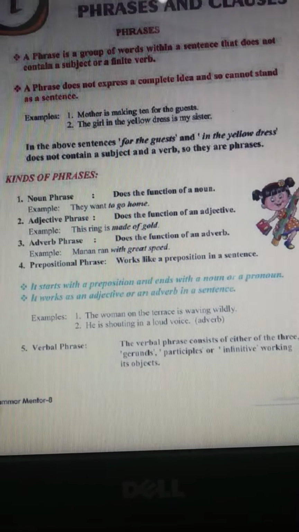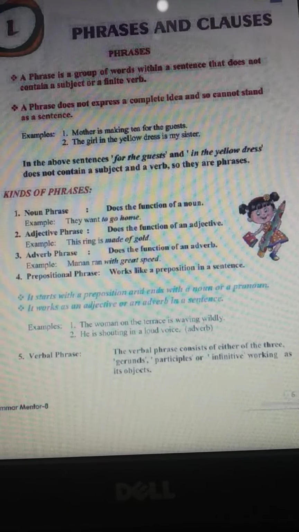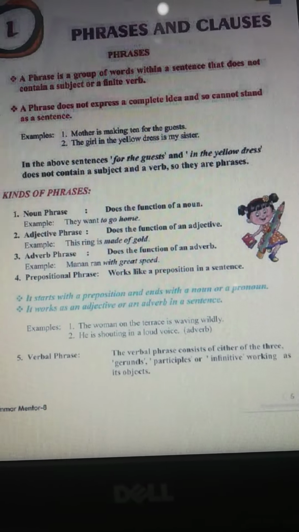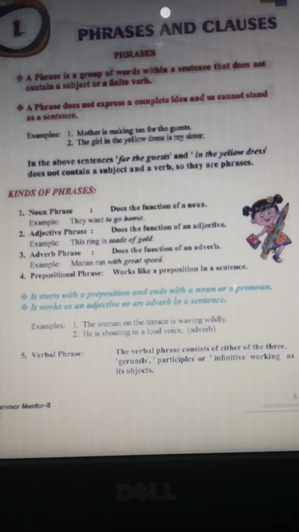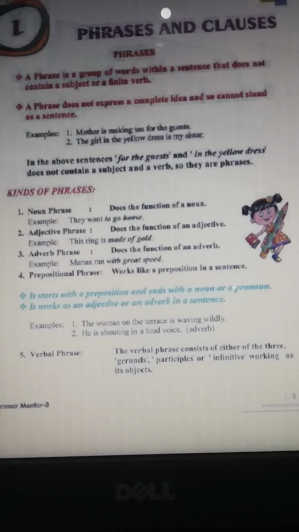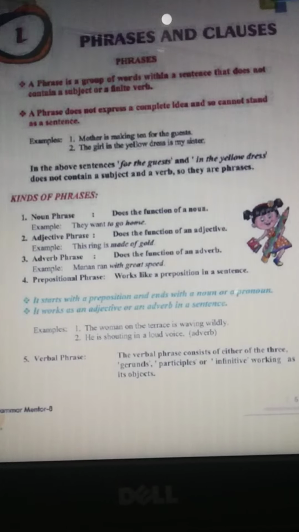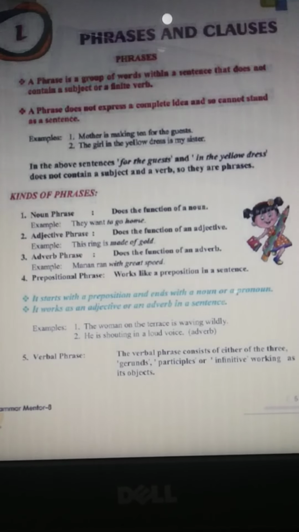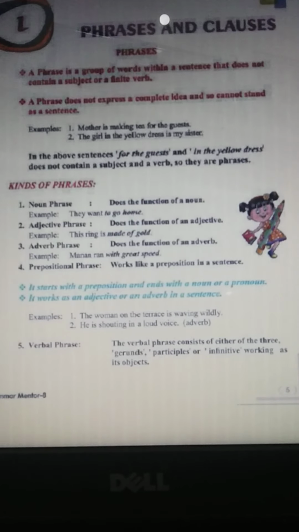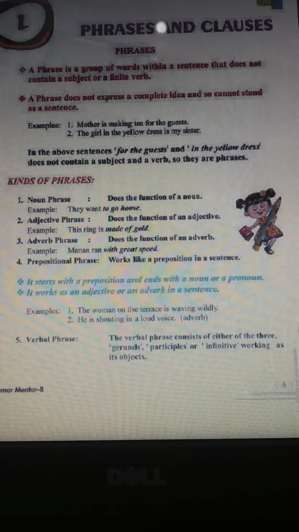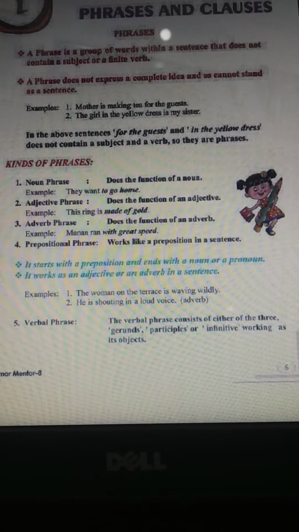So, what do you mean by phrases? As you all know, a phrase is a group of words within a sentence that does not contain a subject or a finite verb. So you all know what is a subject. About what we are talking, that is known as subject, and finite verb means what? A finite verb is a form of a verb that has a subject and can function as a root of an independent clause. Then, a phrase does not express a complete idea and so cannot stand as a sentence.